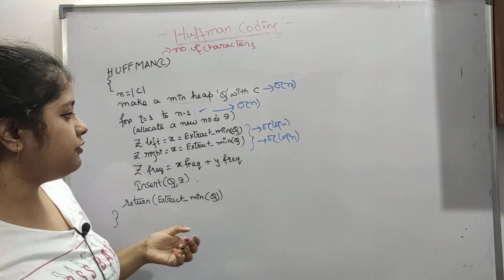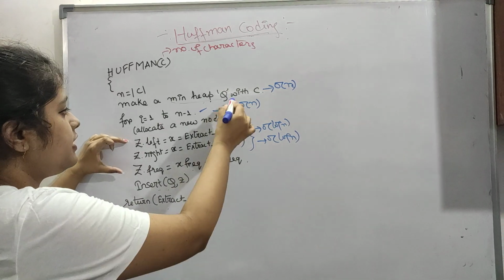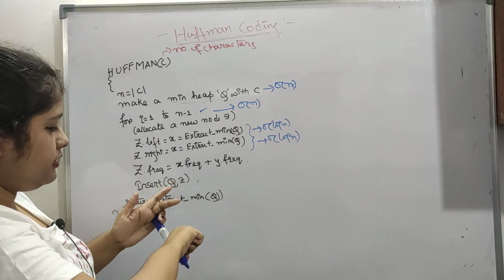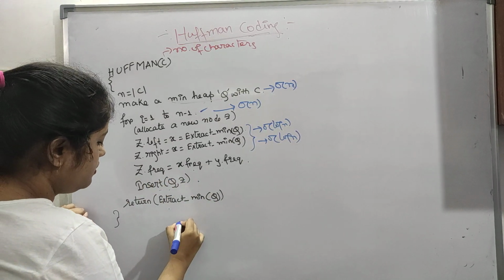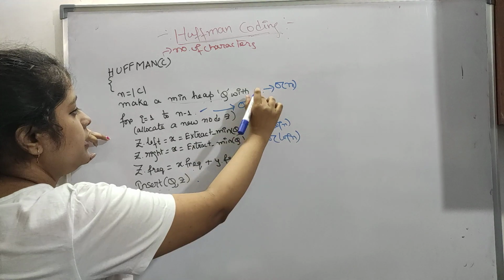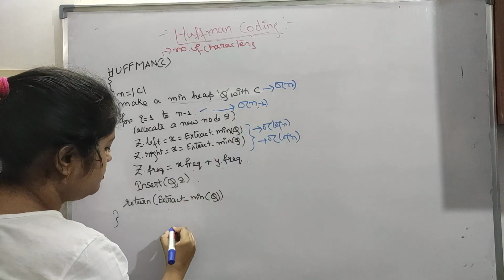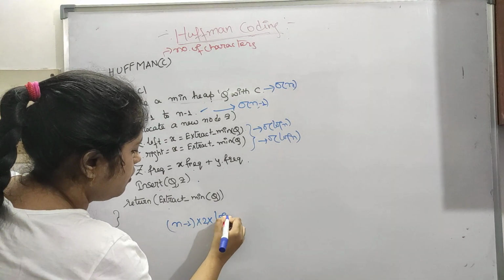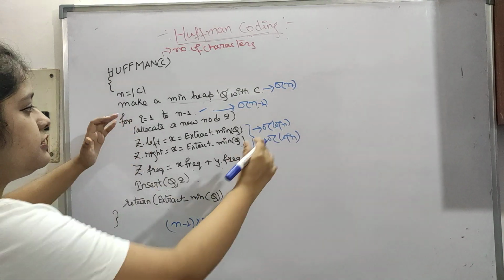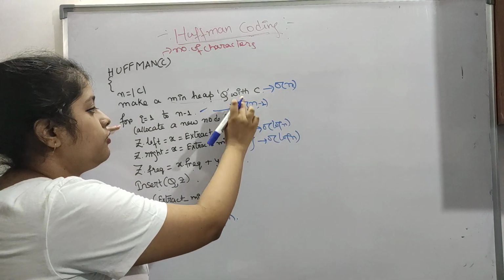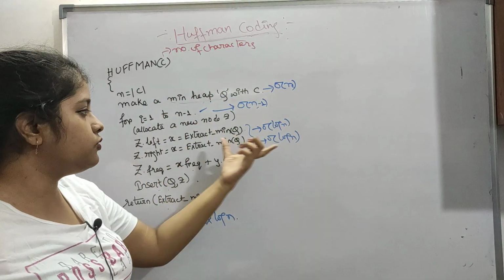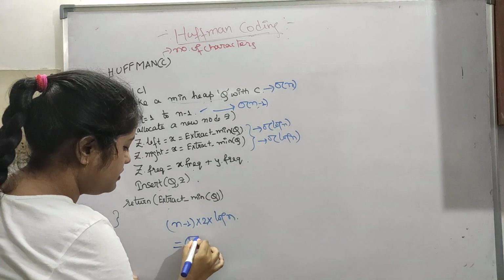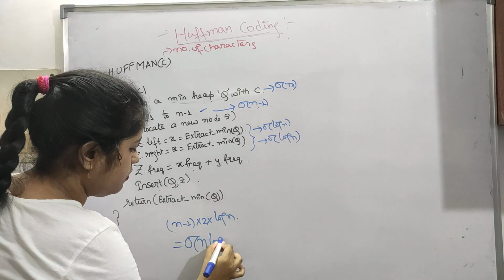Now inside this, let's say the for loop is running n minus 1 times. So n minus 1 into 2 into log n: the for loop runs n minus 1 times, and 2 log n's are used, so 2 into log n. Basically this part comes as order of n log n.